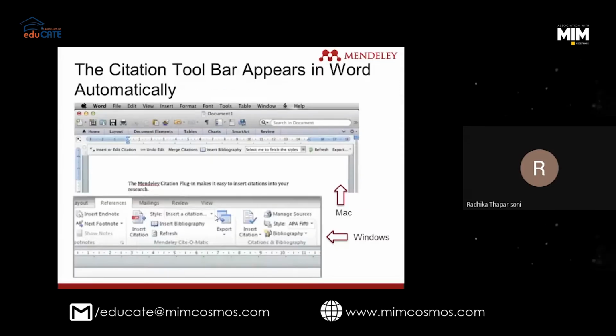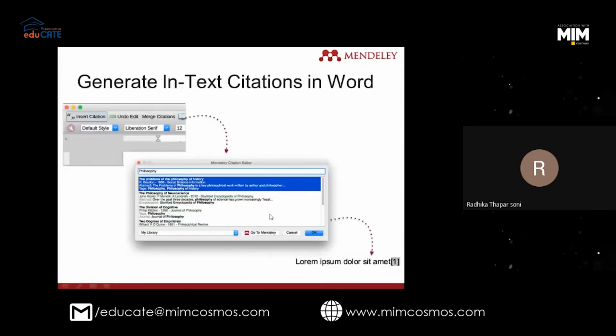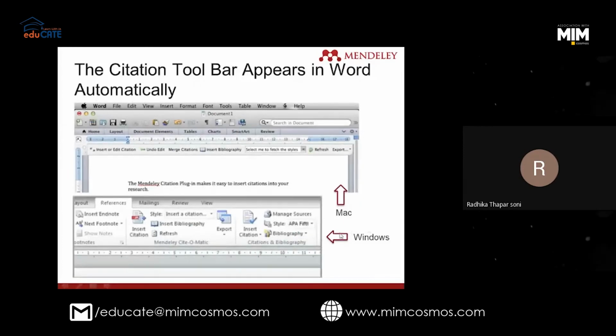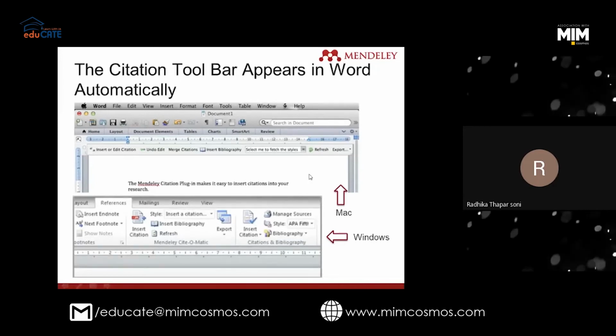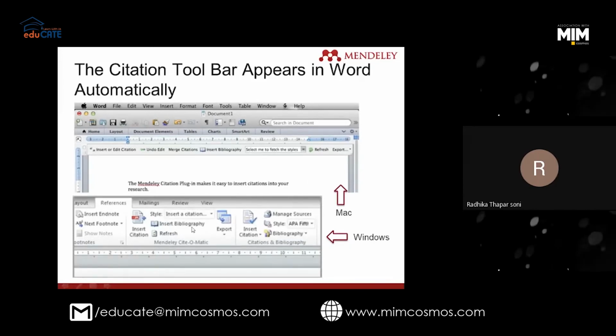Then the citation toolbar appears in Word automatically. We have done this. In Mac, somebody was asking about Mac. Peter, you were talking about Mac. In Mac, you get a toolbar like this, and in Windows, you get the editor. Here you get a toolbar. The difference is this: in Mac, you get a toolbar; in Windows, you get an editor.